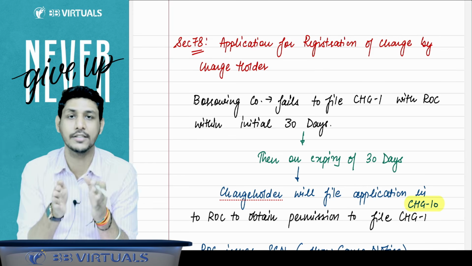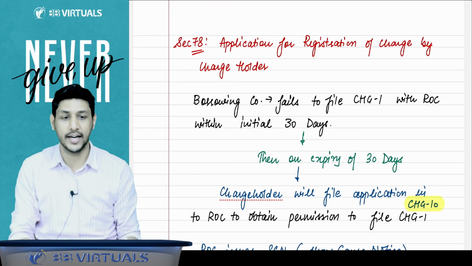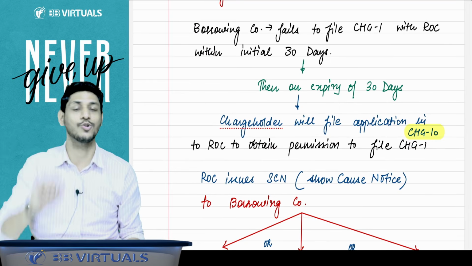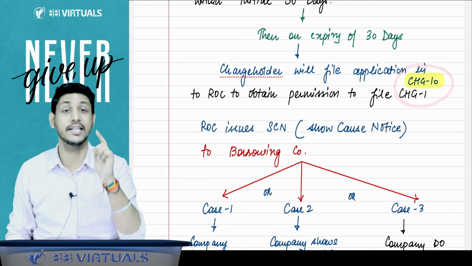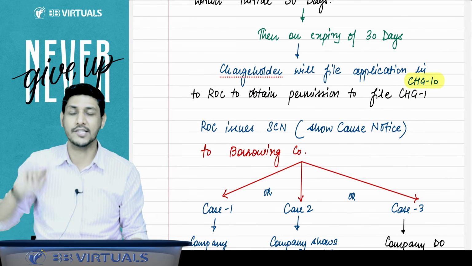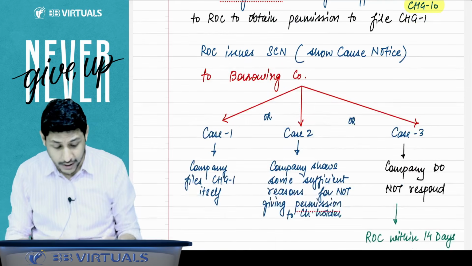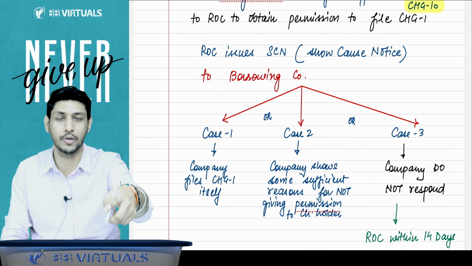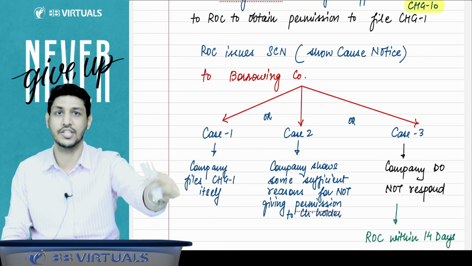If the company fails to file within the original 30 days, then the charge holder can also file CHG1 with the ROC. But the charge holder cannot file CHG1 directly. The charge holder will first file CHG10 with the ROC and ask for permission, saying the company has not filed CHG1, whether I should file it. Now the ROC will issue a show cause notice to the company that so and so person is saying that you have created a charge in his favor, whether we should register the charge or not.